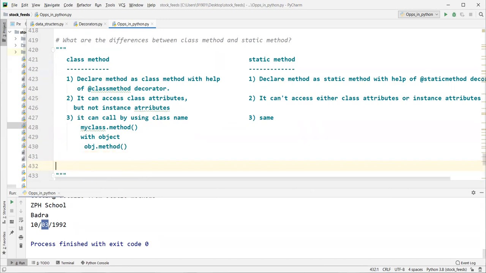What is the next major difference, guys? A class method takes the first argument as cls, right?